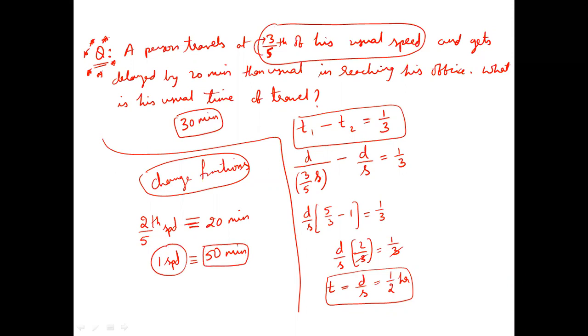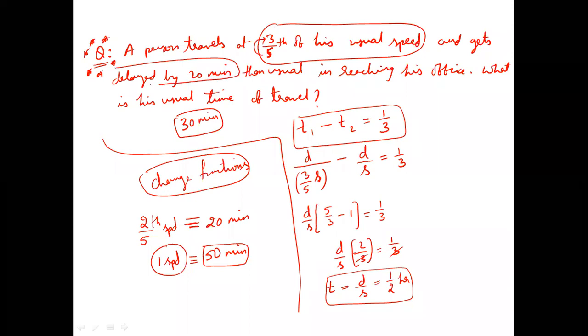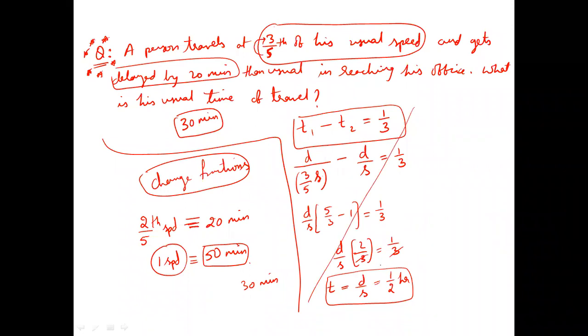But in this 50 minutes full time today, how much delay is happening? 20 minutes. If the 20 minutes delay should not happen, he should travel within 30 minutes, right? Directly we got the answer. No need of these big equations also.